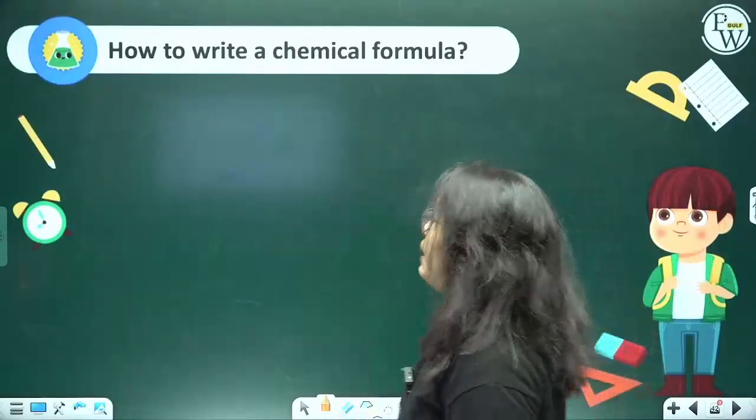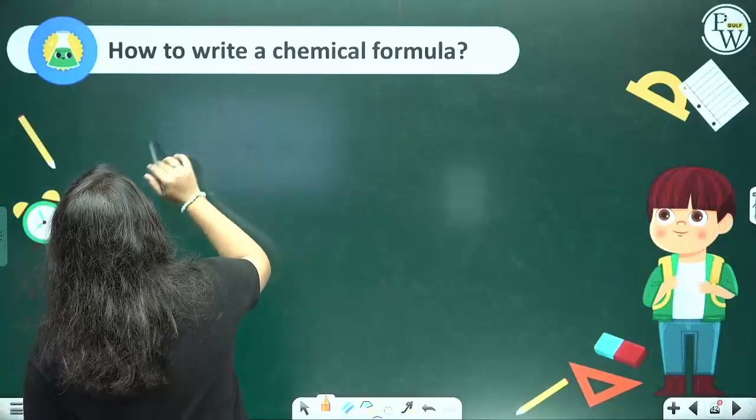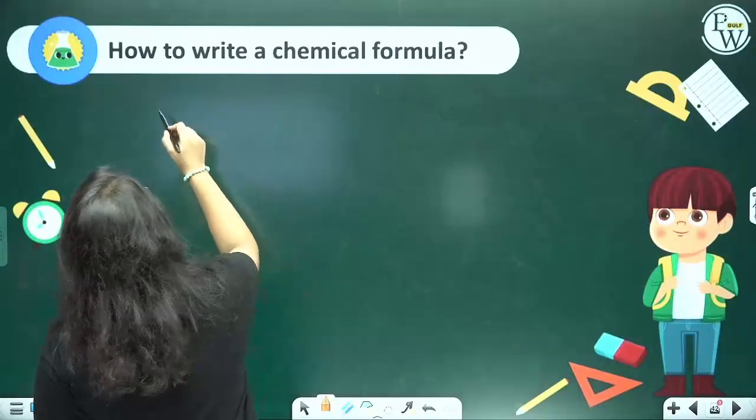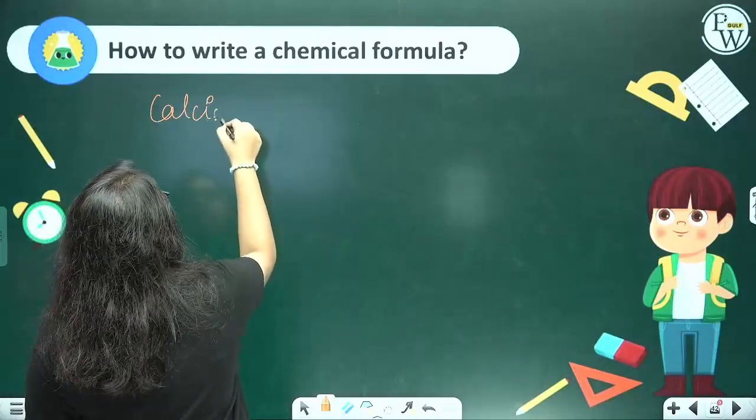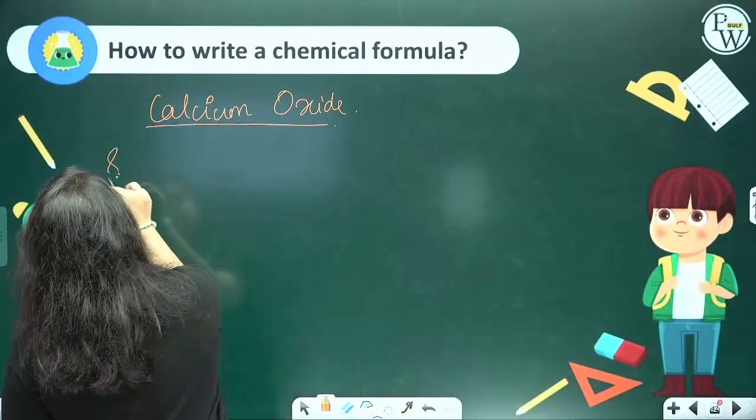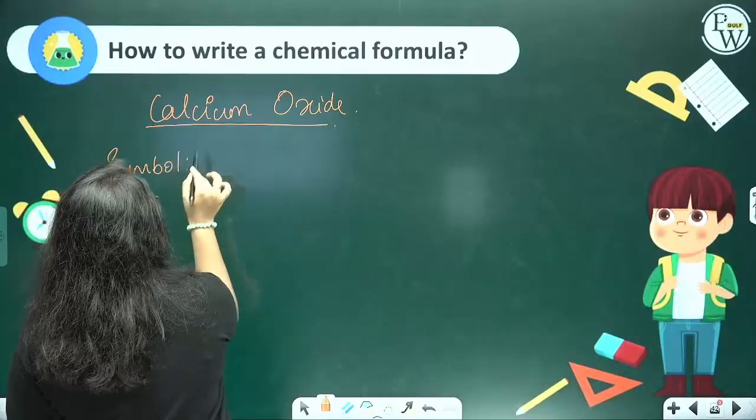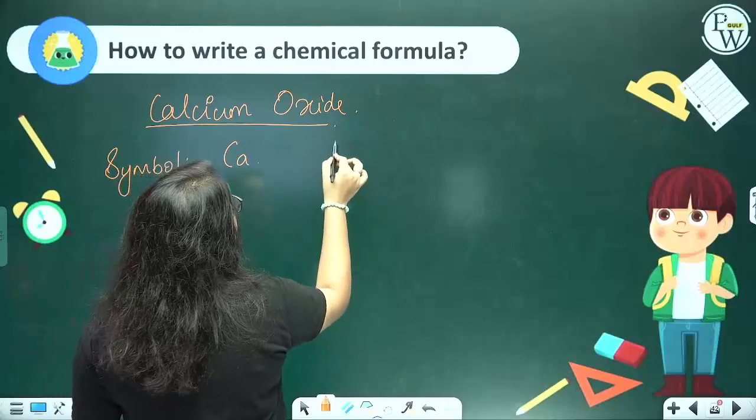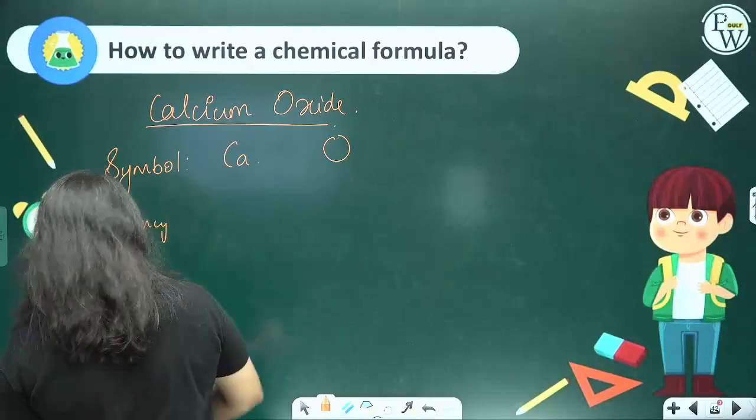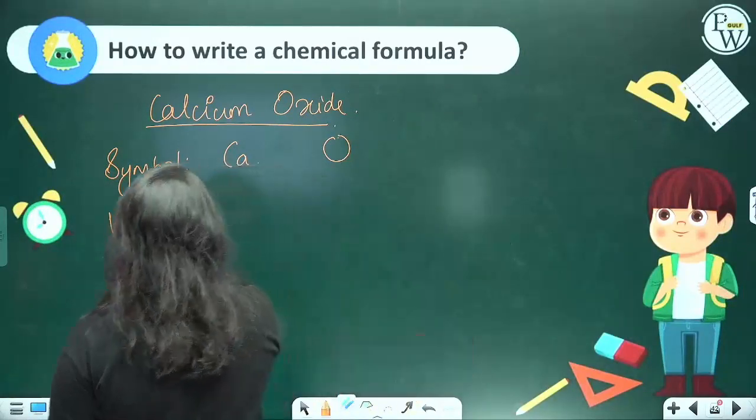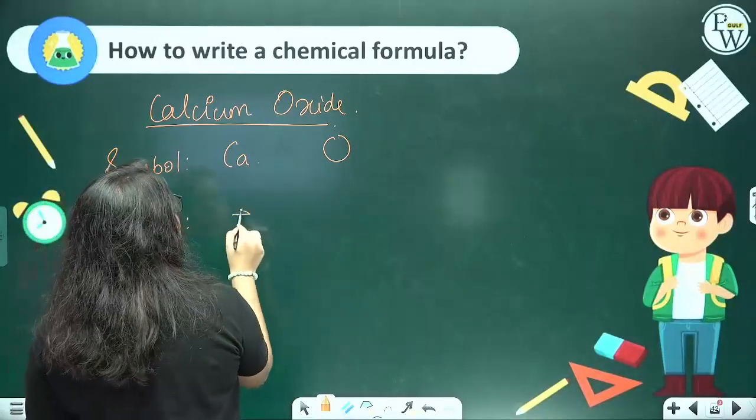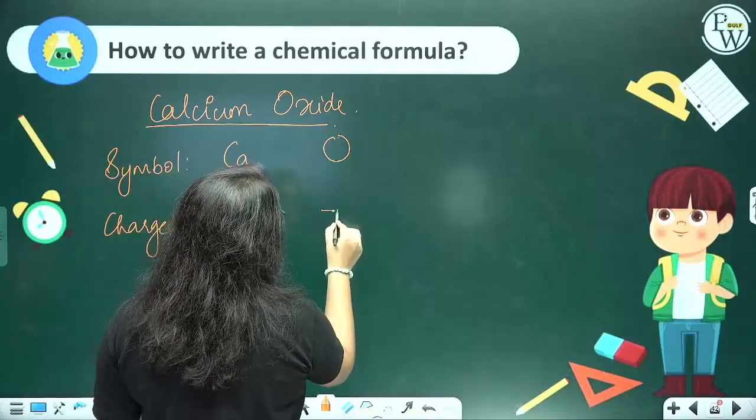So how do we write the chemical formula? Let's take the example of calcium oxide. First you are going to write the symbols. Calcium, Ca. Oxide basically comes from oxygen, O. Then you're going to write its valency, or I would rather say charge. It is going to be +2 for calcium and -2 for oxygen.